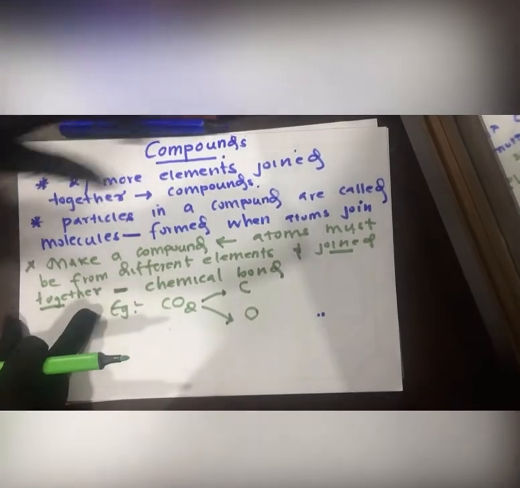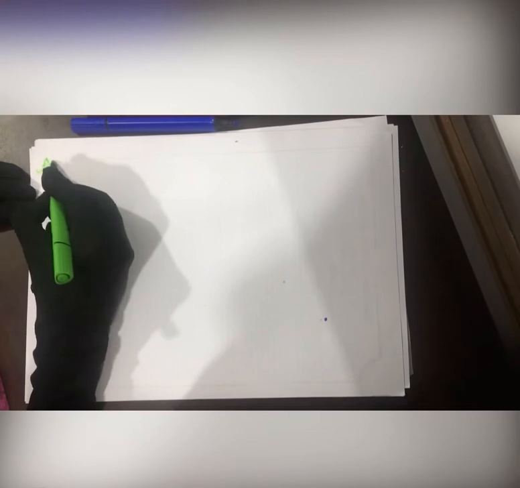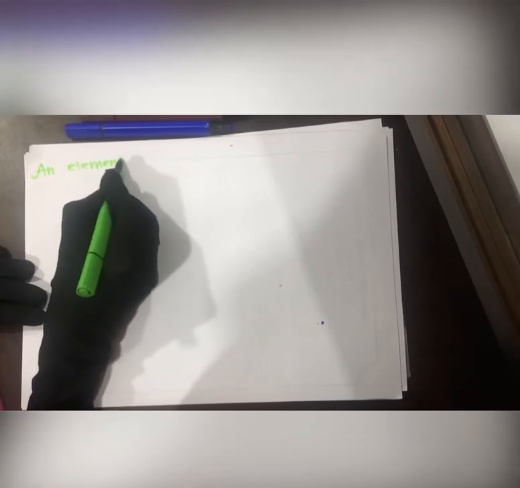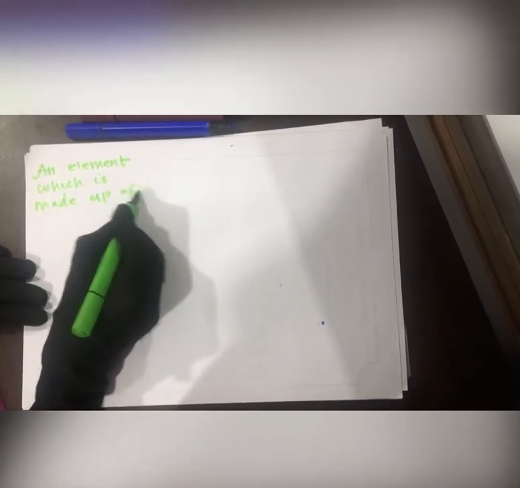Okay, first, an element which is made up of atoms.